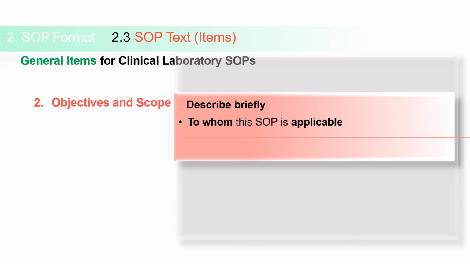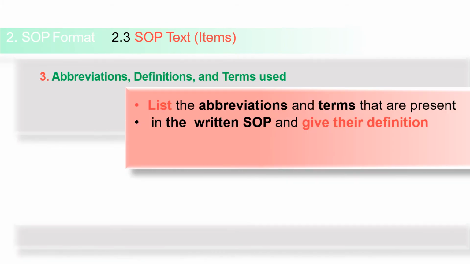Then the next thing is abbreviations, definitions and terms used. List the abbreviations and terms which you have used in the SOP. Sometimes there may be some difficult words, abbreviations or technical terms, so you have to simplify them so that they can be easily understood.